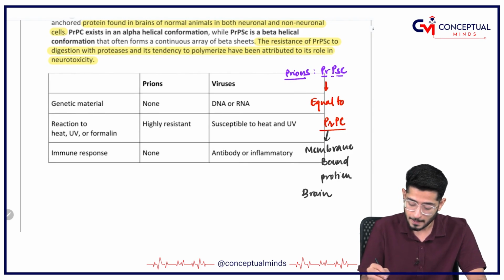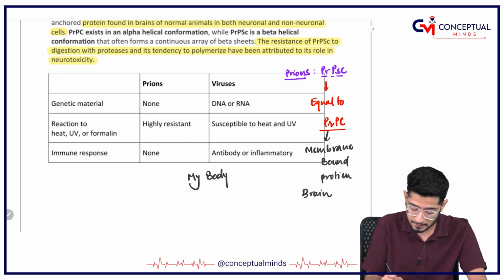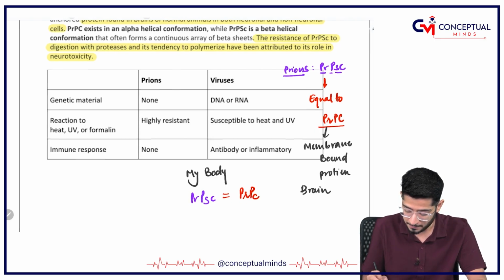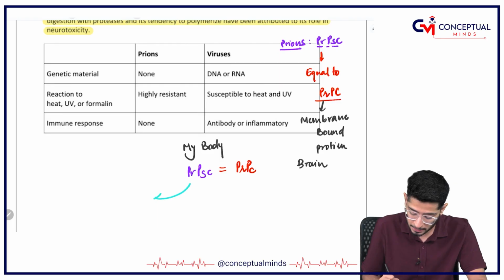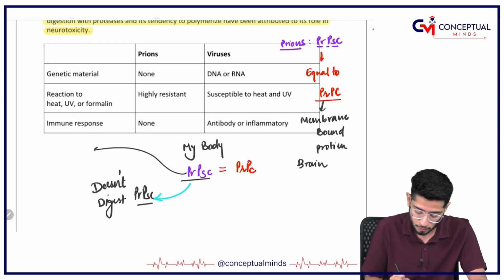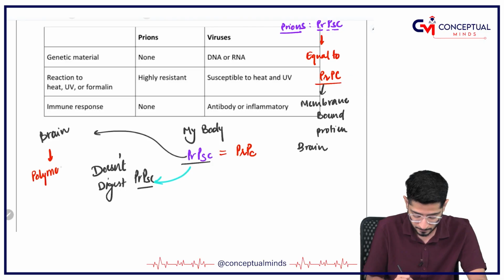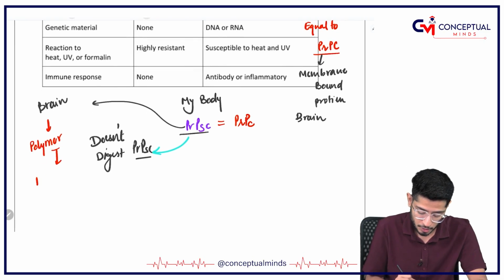Now what I have to tell you is that our body thinks that this PrPSc is the same as PrPc, so my body does not digest it. Once it is not digesting PrPSc, it is going to go into the brain, and once it reaches the brain, it is going to do polymerization. It is going to form polymers which are known to have a neurotoxic action.